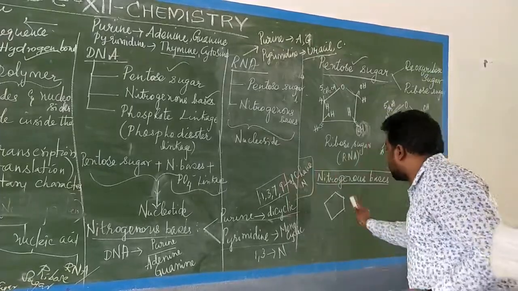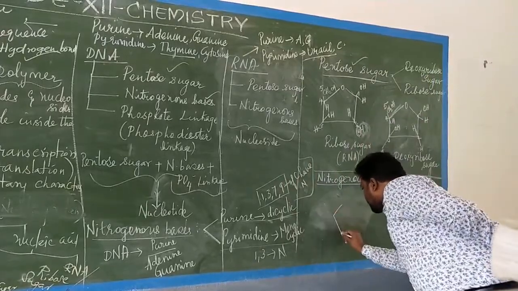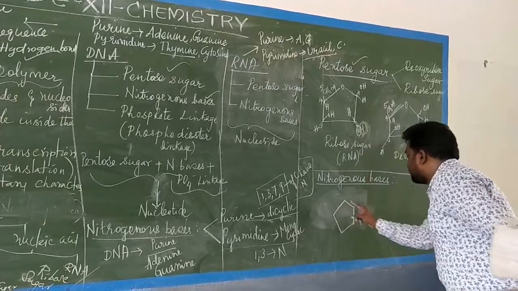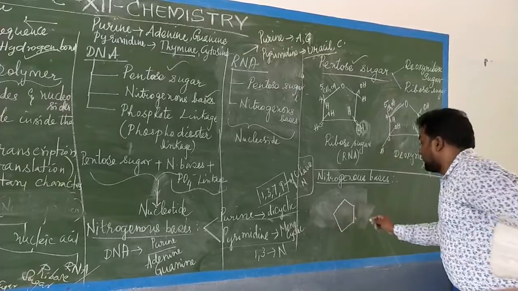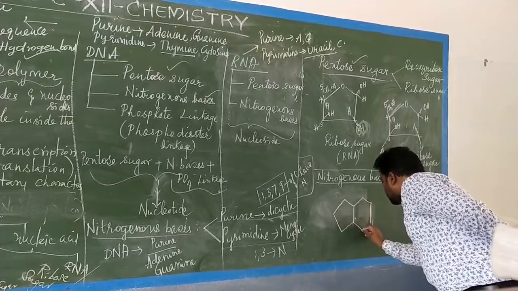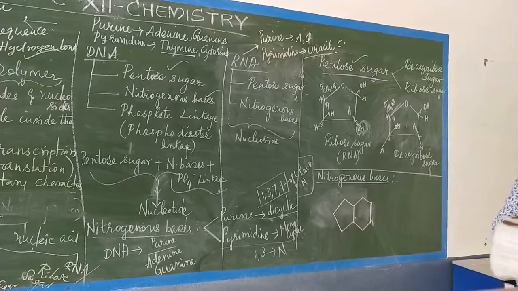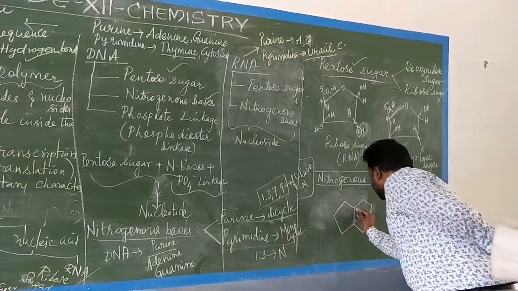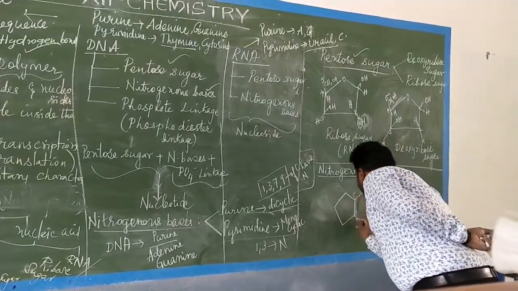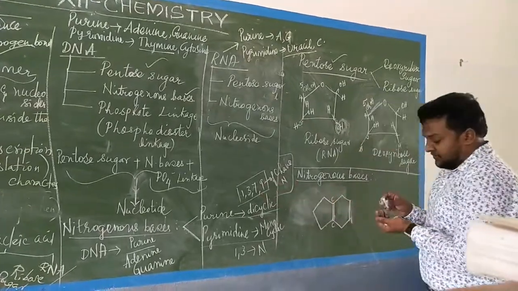So pentose first: 1, 2, 3, 4, 5 rings. Then 1, 2, 3, 4, so 1, 2, 3, 4, 5, 6 rings I have drawn. Understood now? Now see, in between there will be a double bond. That double bond will be held together by means of the carbon. 2 carbons I have placed. Now we will give the numbering.